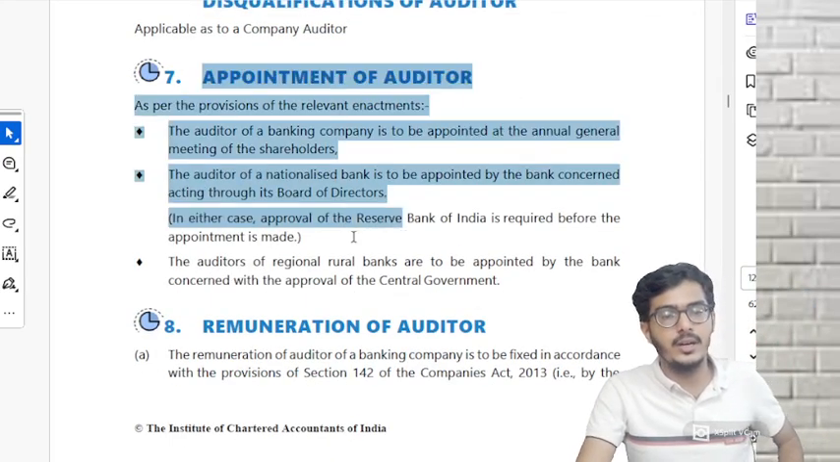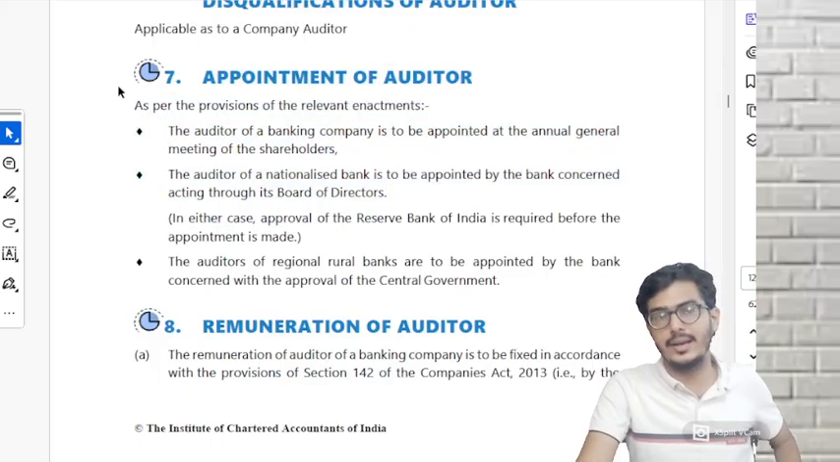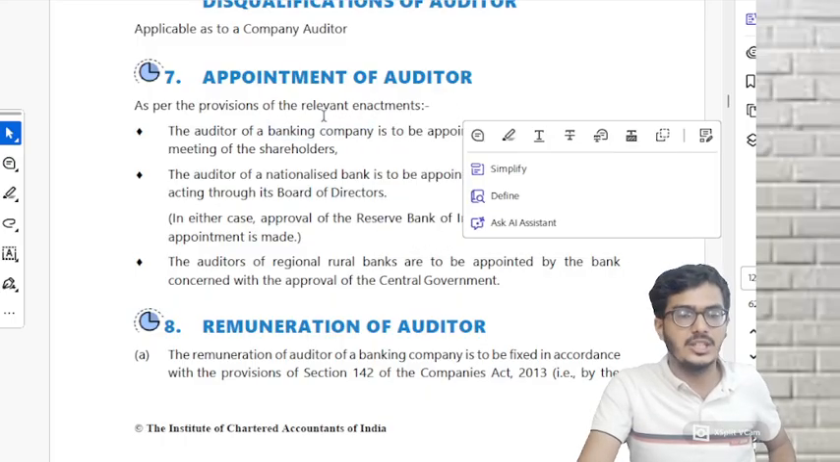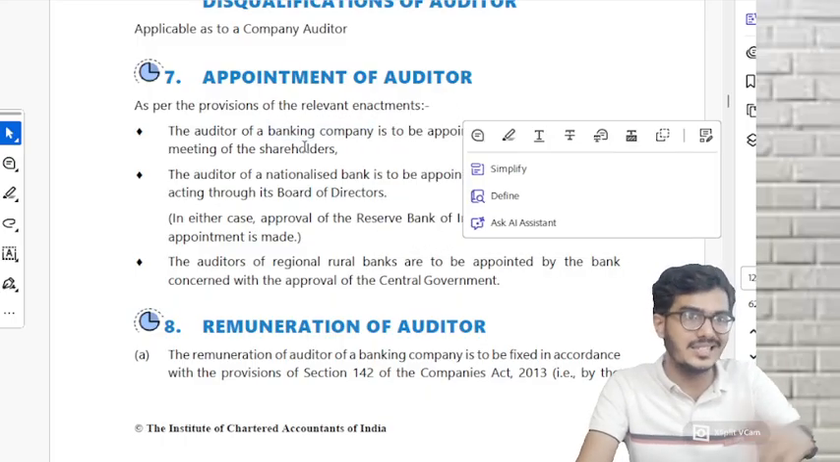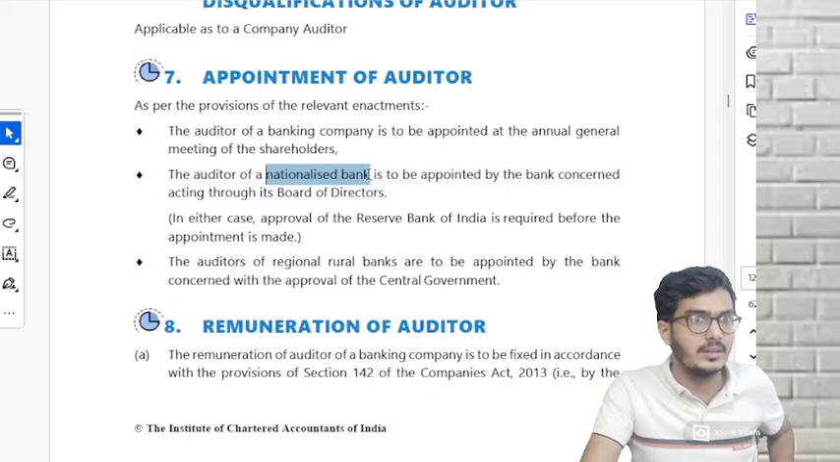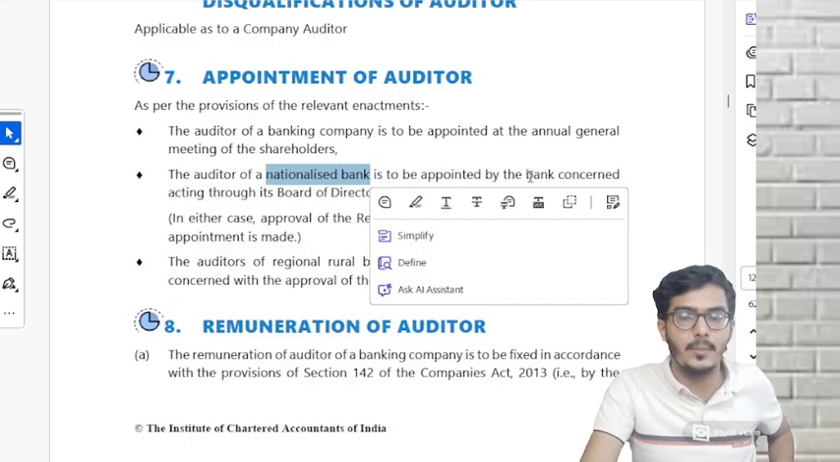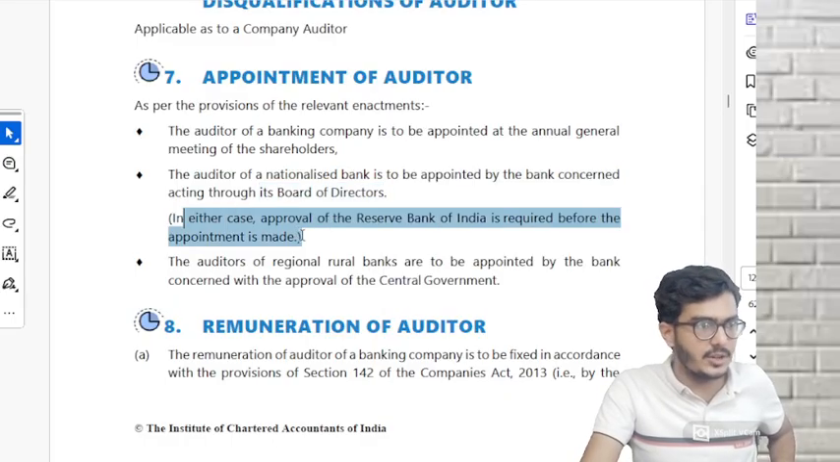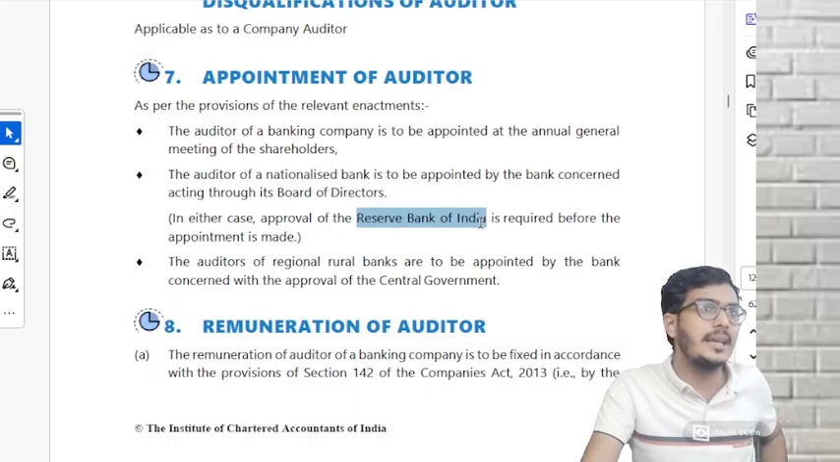Then appointment of auditors. Yes, this is something which is MCQ again, pure MCQ. If it is a banking company, then it is the AGM shareholders, because it's a company. Every bank is registered as a company only. But if it is a nationalized bank, then it has to be appointed by the bank through its board of directors. But in both the cases above, approval of RBI is required.